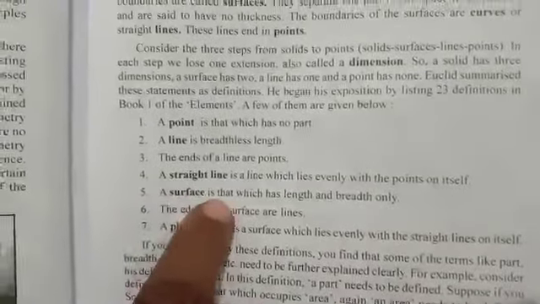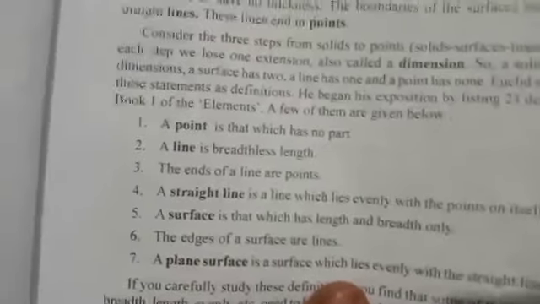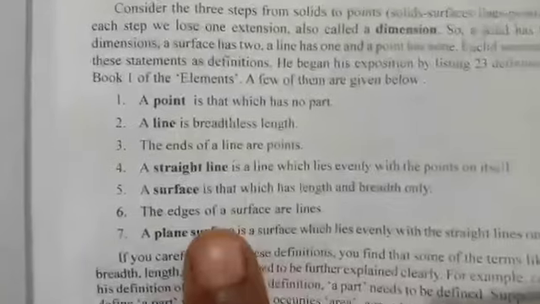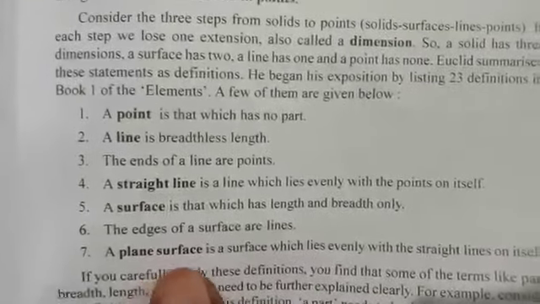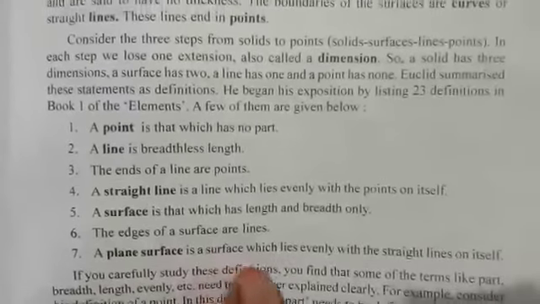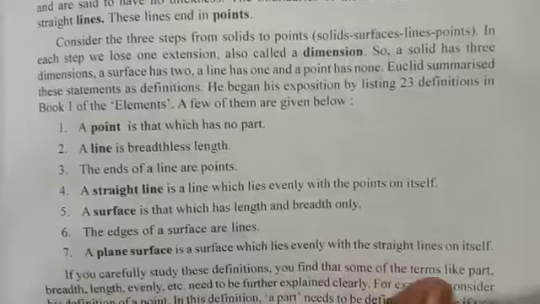A surface is that which has length and breadth only. The edges of a surface are lines. A plane surface is a surface which lies evenly with the straight lines on itself.